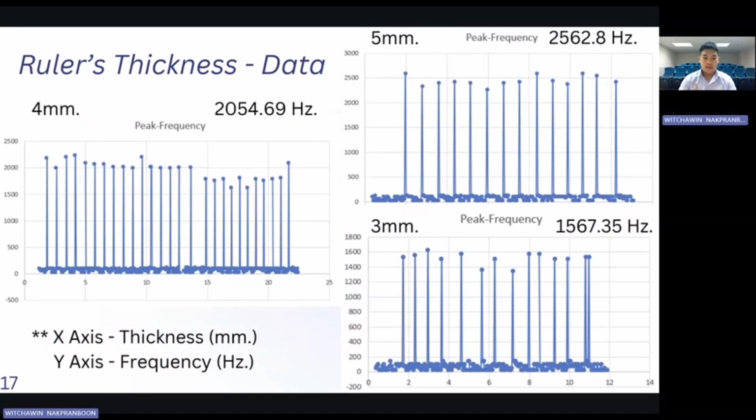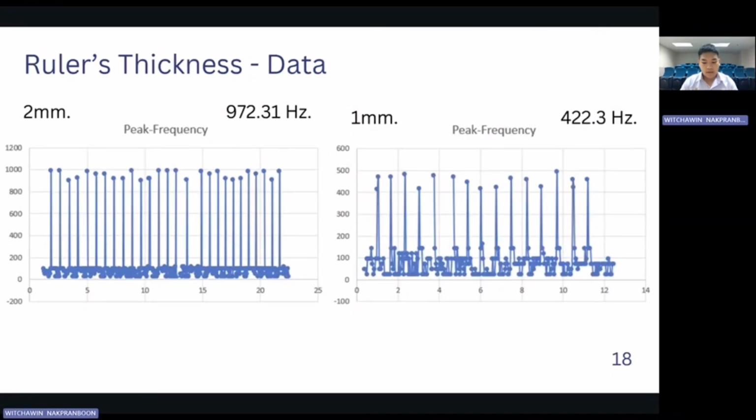These plotted data reveal fundamental frequency in hertz versus thickness in millimeters. For instance, for 5 millimeters thickness, the measured fundamental frequency is 2054.69 hertz. And for 1 millimeter, the least, we have 422.3 hertz.